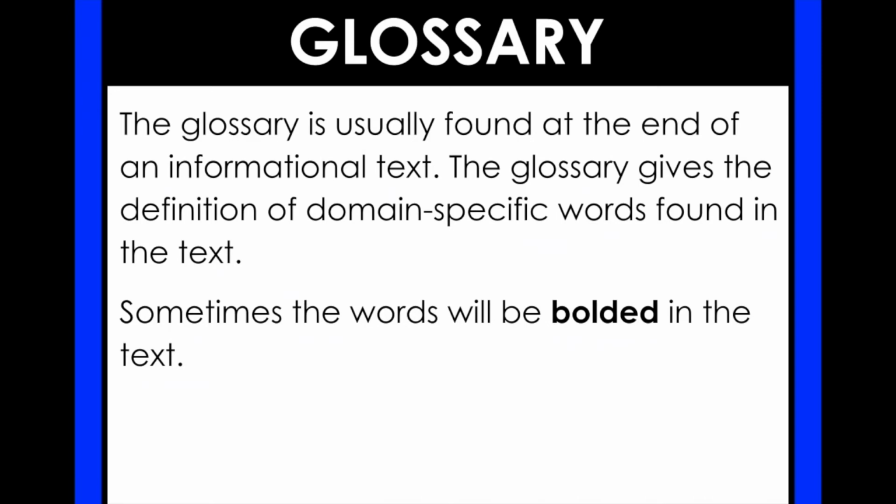In this story, they didn't bold words that are also in the glossary, but sometimes you'll notice that words that can be found in the glossary are in bold print in the text. So, success criteria: what is a glossary? Well, the glossary gives the definition of domain-specific words. And our second success criteria is, where do we find it? We find it at the end of an informational text.